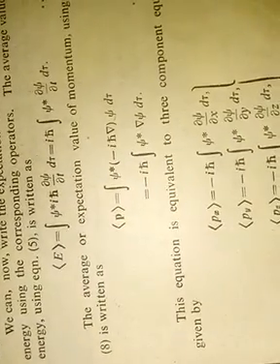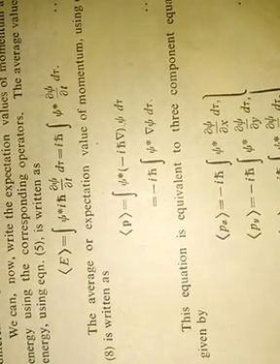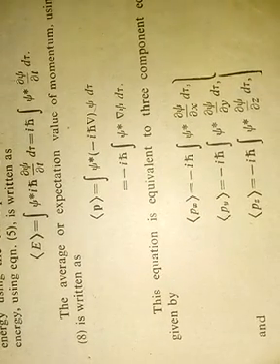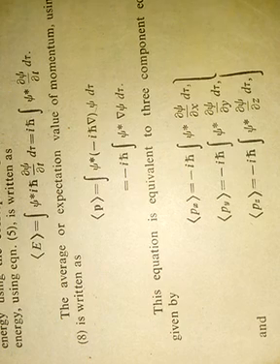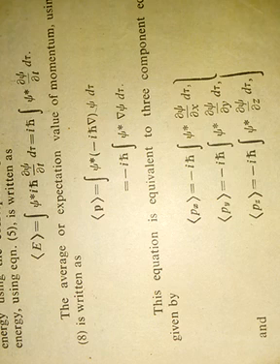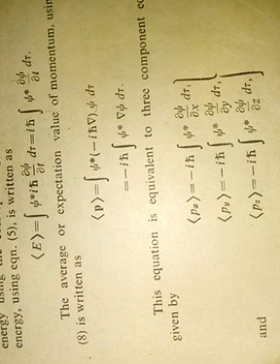So in the form of components, I can write the expectation values of momentum p_x, p_y, p_z as: expectation value of p_x is equal to −iħ times the integral of ψ* ∂ψ/∂x dτ, p_y is equal to −iħ times the integral of ψ* ∂ψ/∂y dτ, and p_z is equal to −iħ times the integral of ψ* ∂ψ/∂z dτ. So these are the expectation values.